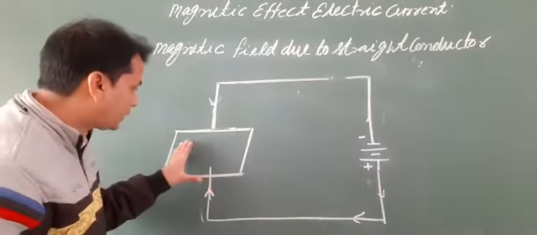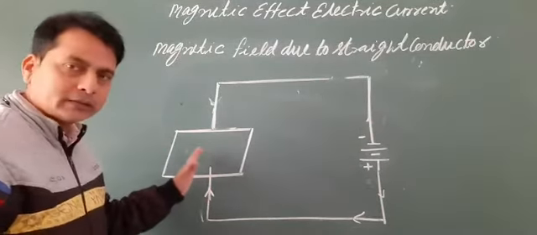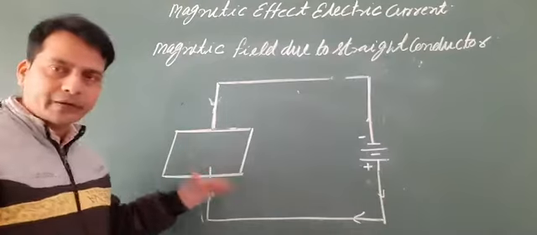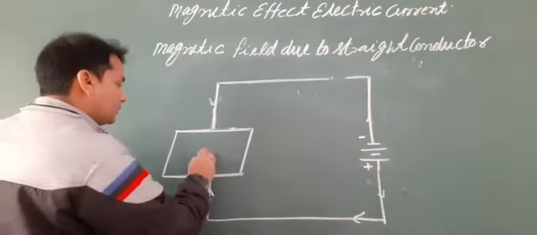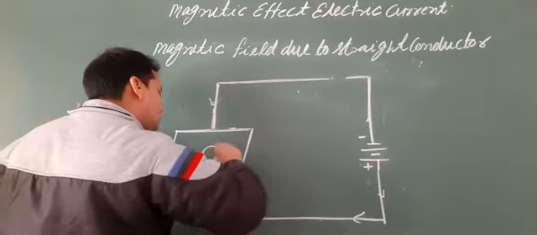Here the iron filings are spread, and they will also generate field lines in the form of concentric circles.